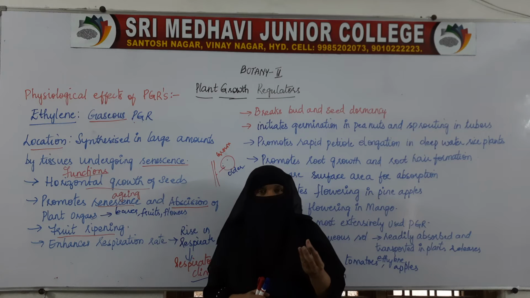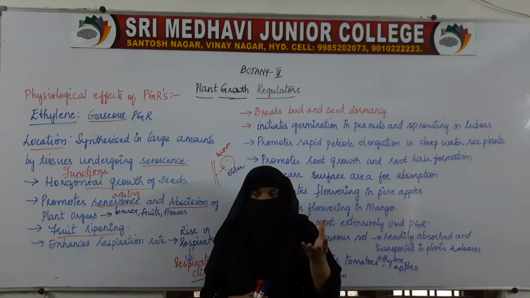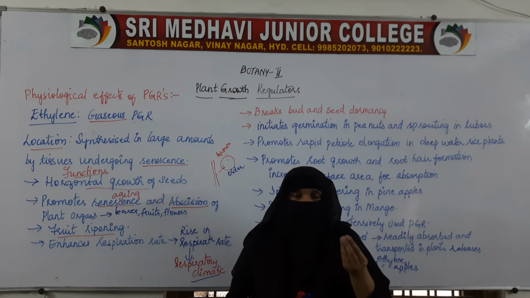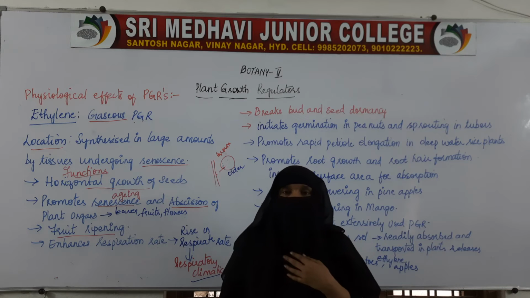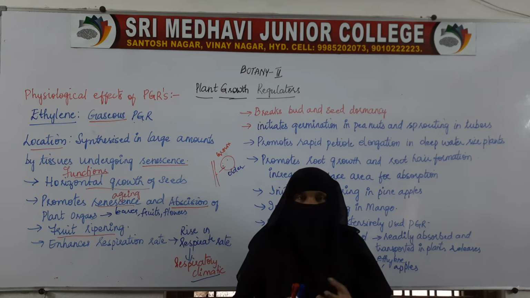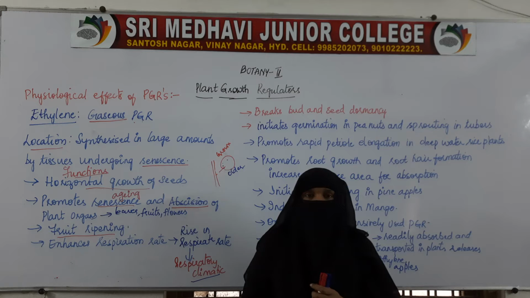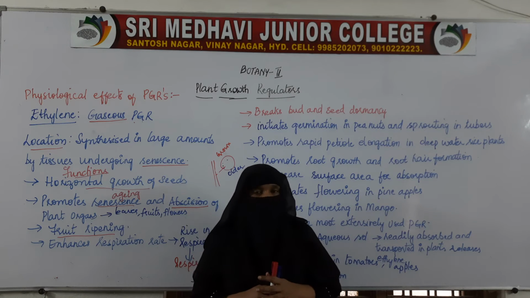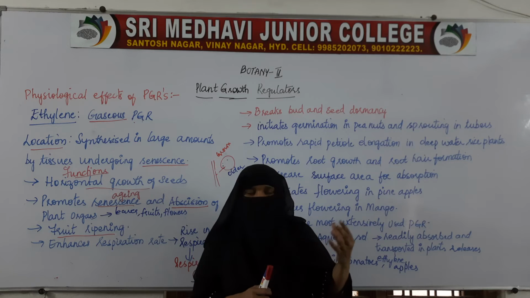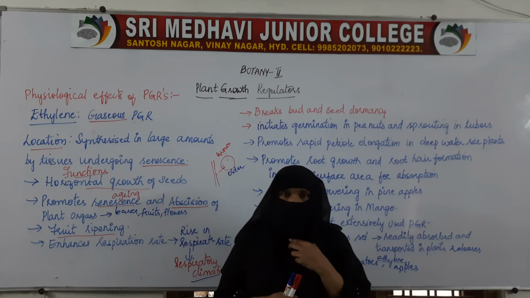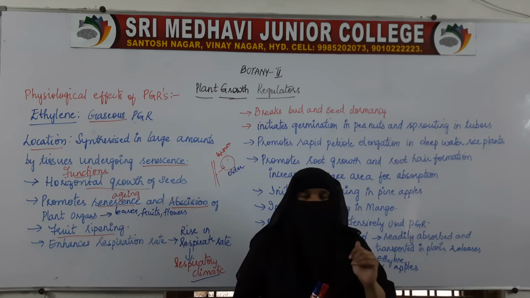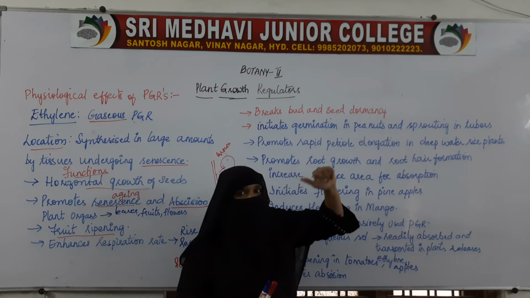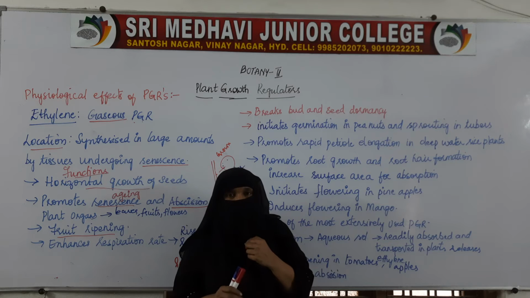Dormancy is a period in which the plants will be unable to grow. The seeds will be unable to germinate, and the bud will not be able to bloom into a flower. Because of this, the bud or the seed will undergo a period of rest.